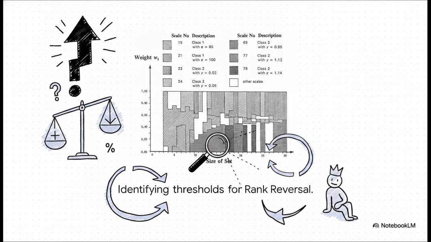Sensitivity analysis essentially asks, if I change the importance of cost by just 5%, does my number one choice suddenly drop to number two? Understanding these thresholds is absolutely crucial, because if your decision is highly sensitive to a tiny change in subjective weights, you might not have as solid a conclusion as you think.